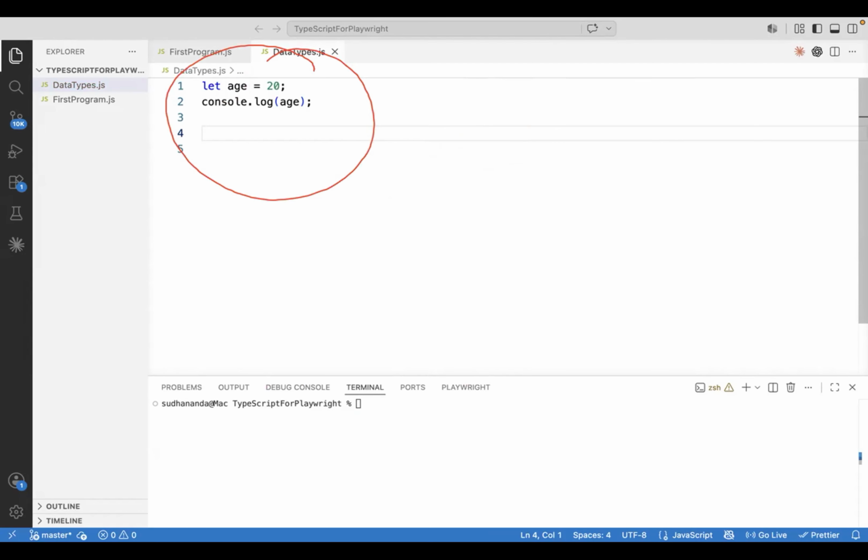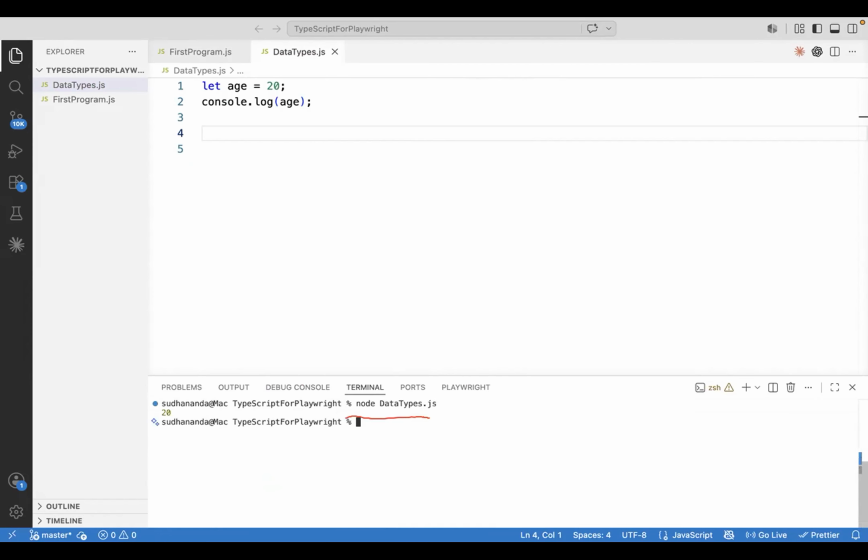Now it has taken it, and let us run. See whether it will work or not. How do you run this? node data types.js. Sorry, I have misspelled the file name. Yeah, you can see that it is giving the output.